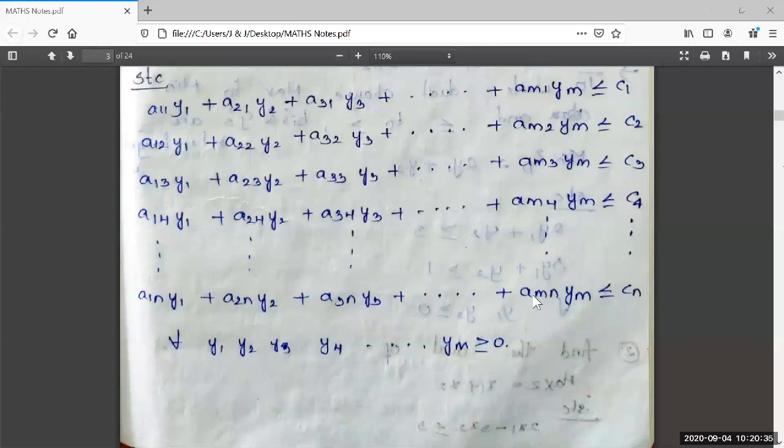lesser than or equal to Cn. And the non-negative restrictions part is for every variable used: Y1, Y2, Y3, and so on to Ym. I have written those variables here: Y1, Y2, Y3, Y4, and so on up to Ym greater than or equal to 0.